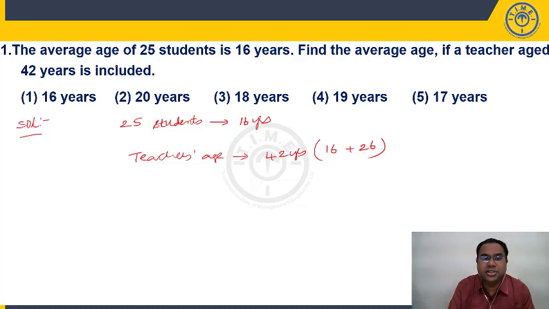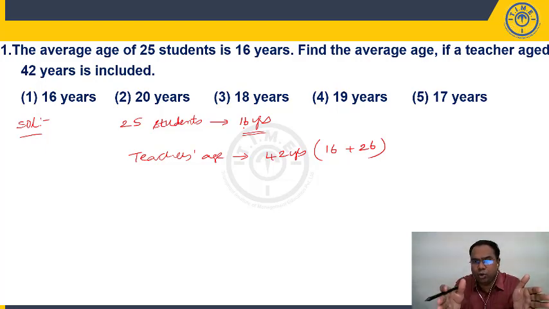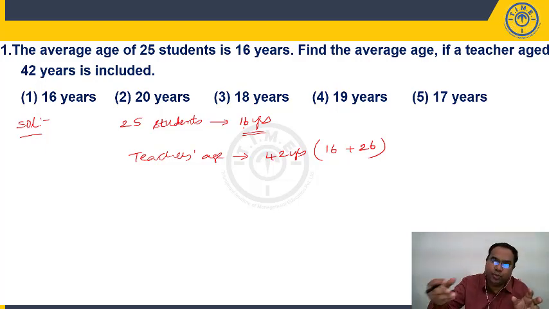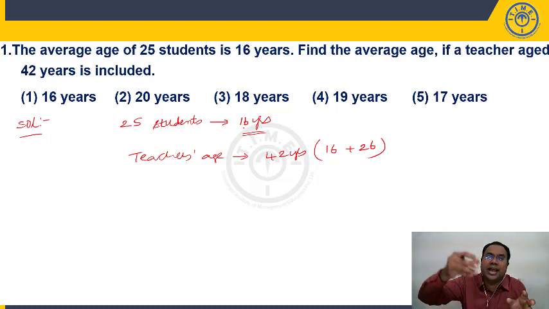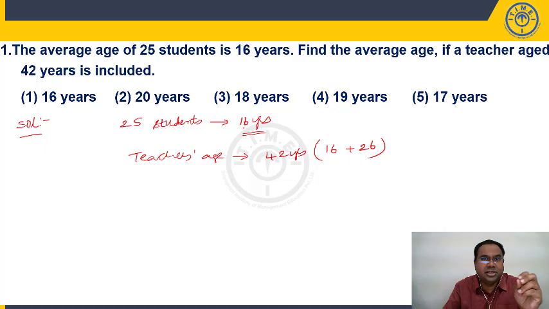Because when will your average change? A group of people are here, 25 students, and their average is 16. When will the average change? If I add 1 person or 2 people or 10 people whose average is 16, the group average is 16, so the overall average will still remain 16. When will your average differ? When you add new persons whose age, or average age, is more than the average or less than the average, your average is going to differ.